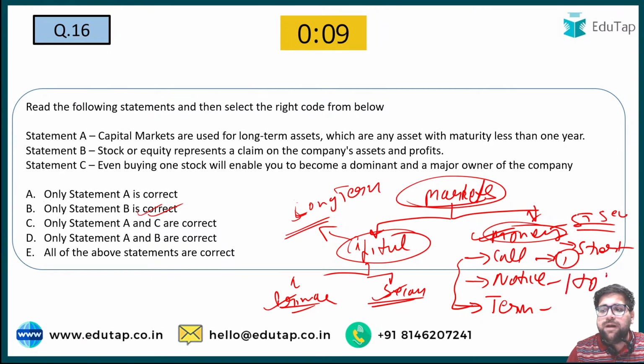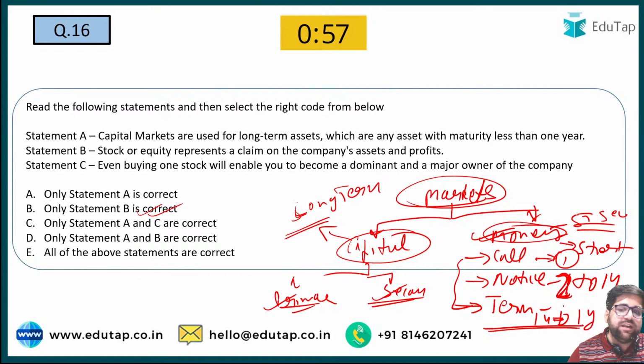Under notice, you will be borrowing funds for 2 to 14 days, sorry. And under term money, it will be more than 14 days, up to 1 year only. So maximum 1 year, 14 days to 1 year. So this is really very important for all of you to understand, this particular flow chart.